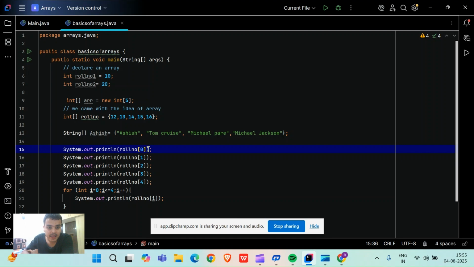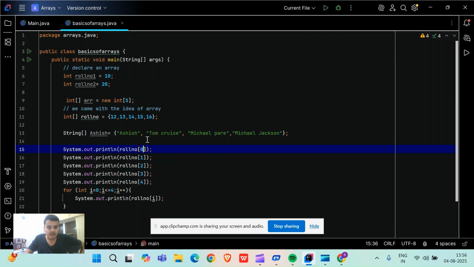You will never print the array directly, that is, simply roll number, because if you print it you will get a pseudo answer. A pseudo answer means you will get some sort of hash code. That is not an accurate answer, so you will always call by index values. Roll number at index 0, similarly roll number at index 1, we will get 13. Roll number at index 2 you will get 14. Roll number at index 3 you will get 15. And roll number at index 4 you will get 16 as the answer.